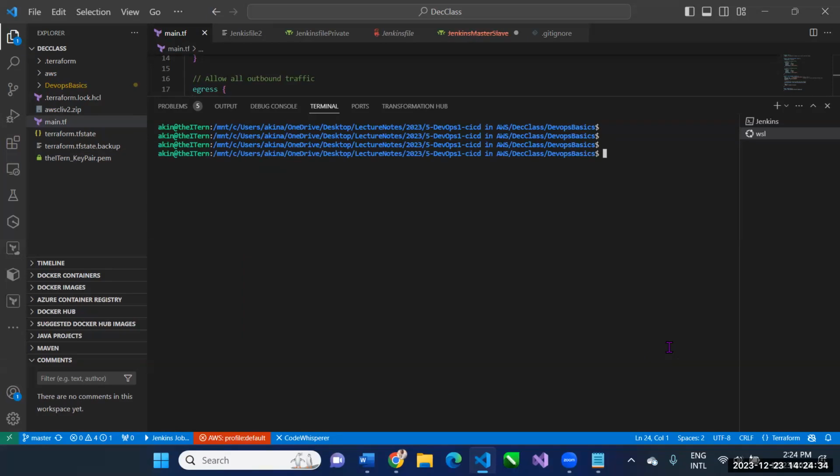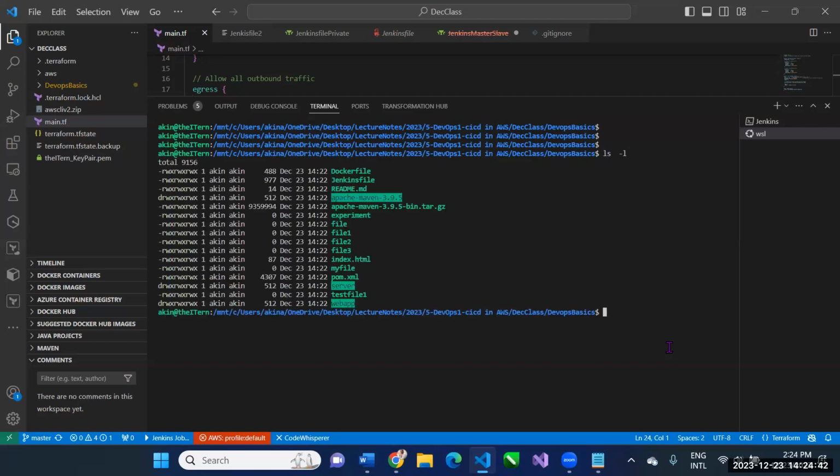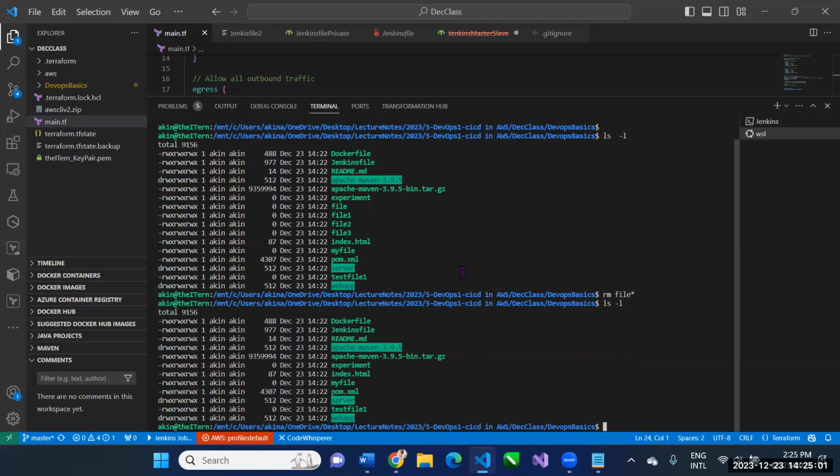So let me introduce a change to my code by deleting some files. It's not every time that we introduce a new file; we can also introduce change by deleting existing files. So let me remove everything that starts with file. ls -l. All of the names that start with file are gone. File 1, file 2, file 3 are all gone. They are not important, they were just for experiment. Even this test file one can remove it.